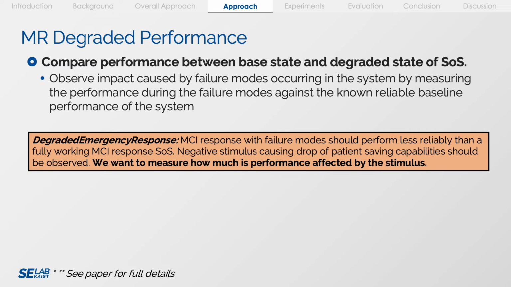This is the definition where the mass casualty incident response with failure modes should perform less reliably than a fully working mass casualty incident response SOS. Negative stimulus causing drop of patient saving capabilities should be observed. We want to measure how much performance is affected by the stimulus. Again, please refer to the paper for full details.